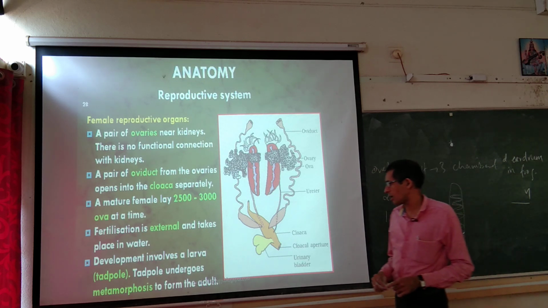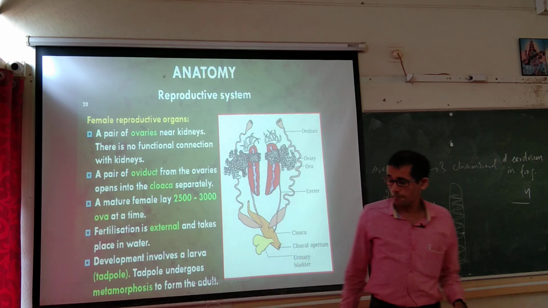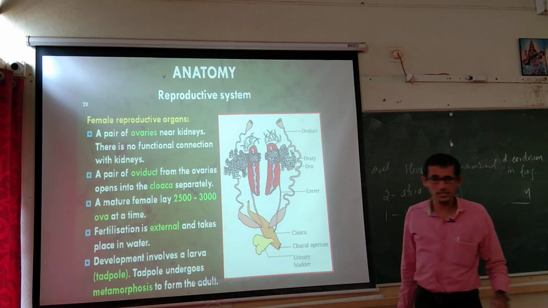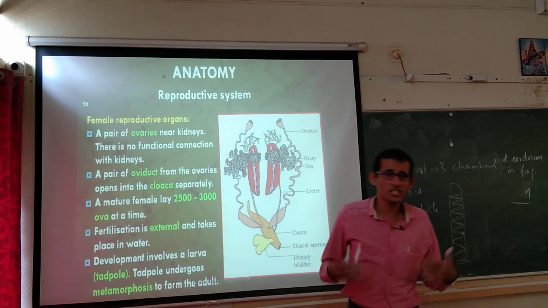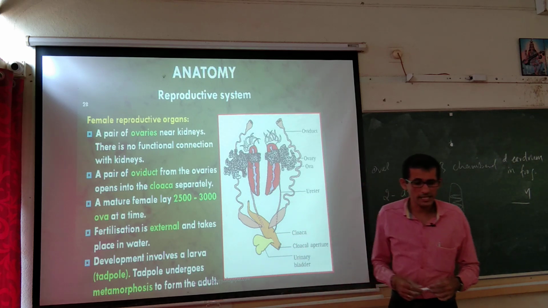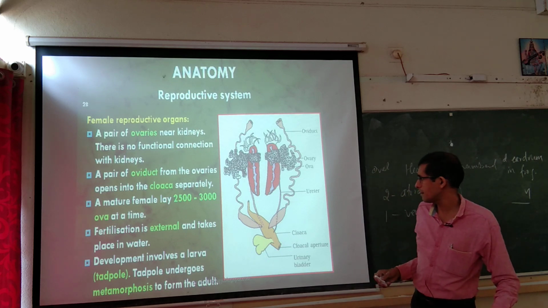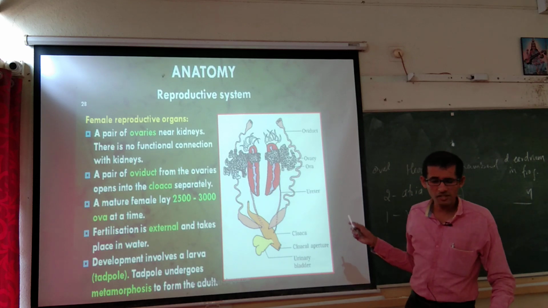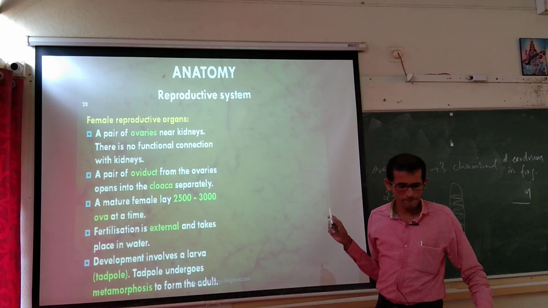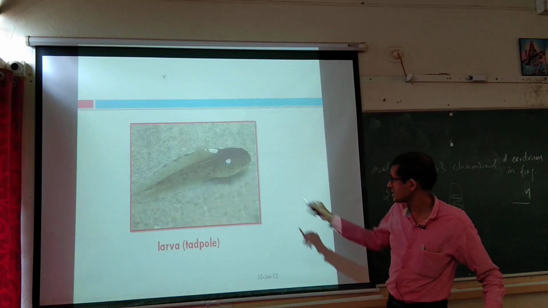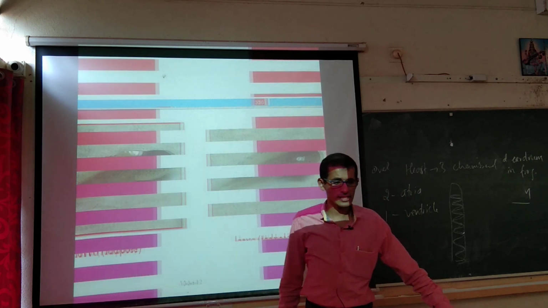Then development involves a larva, the tadpole larva, in the case of frog. The tadpole undergoes metamorphosis to form the adult. That tadpole larva is fish-like, and it will undergo a series of changes in its morphological and internal anatomical features, resulting in the development of a complete frog. Remember, my dear students, the male and female reproductive structure in the frog is important. So, this is the tadpole larva of the frog. See, it looks like a fish image, and then it develops into the frog.